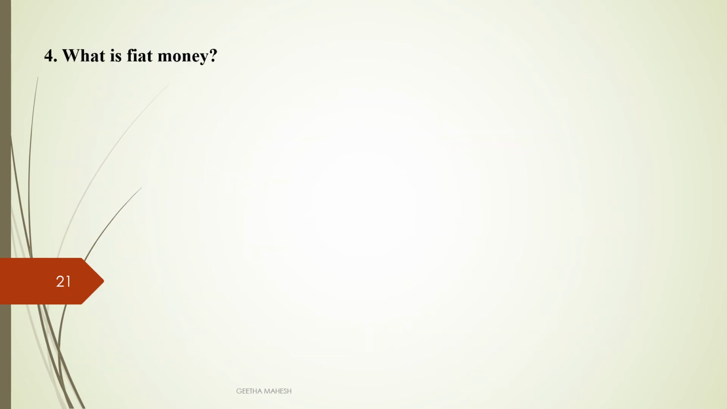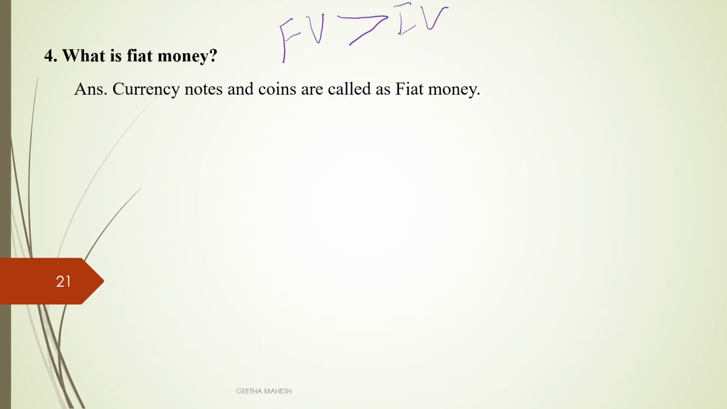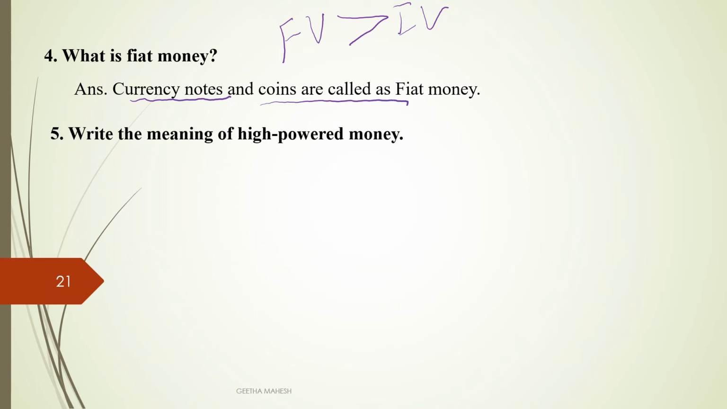What is fiat money? Fiat money is a paper currency where the face value of the currency is greater than the intrinsic value or making cost of the currency. So, all legal tender money we call fiat money. The present paper currency and coins are called fiat money. So, currency notes and coins are called fiat money.